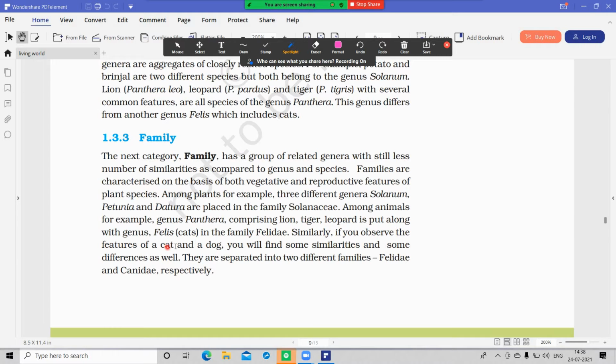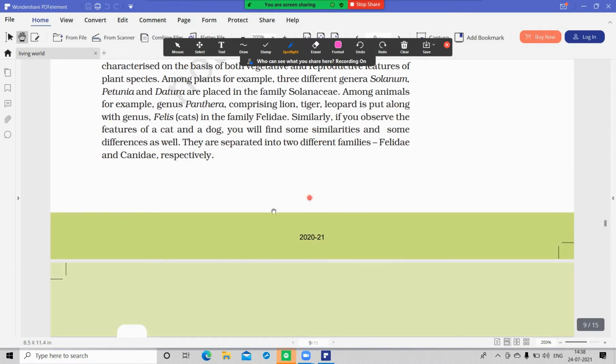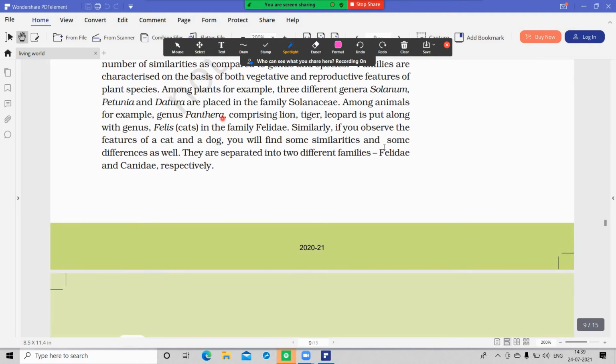Similarly, dogs and cats are separated into two different families, Felidae and Canidae. Dog belongs to which family? Canidae. Cat belongs to which family? Felidae. Here everything is important. Questions may come like that: the cat belongs to which family, the dog belongs to which family.